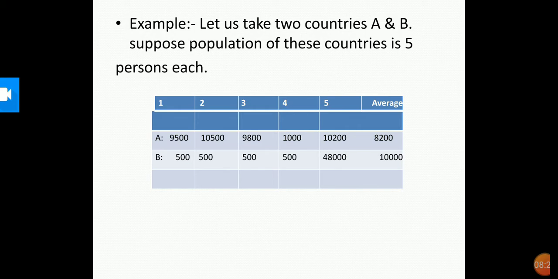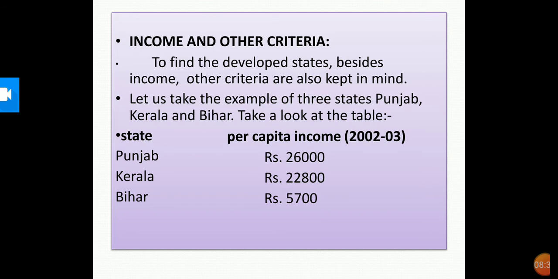Clear? From this it can be clear that only average income can't give the conclusion of the development of a country. Income and other criteria. We are going to compare just three states over here to find out the income and other criteria. To find the developed state, besides income, other criteria are also kept in mind. Let us take the example of Punjab, Kerala and Bihar.